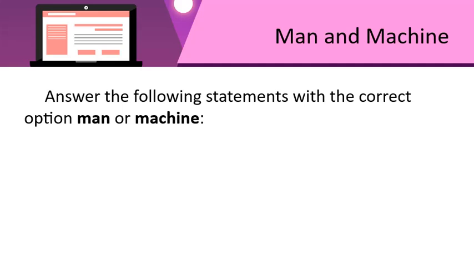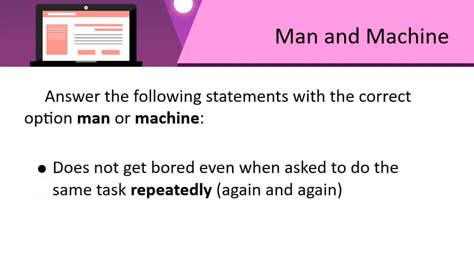The first one goes, does not get bored even when asked to do the same task repeatedly. That means again and again. So, which one is it that doesn't get bored even when doing the same task again and again? Do you get bored when you are asked to do something over and over again? If mama makes you write pages after pages, won't you get bored? But when a computer types pages after pages, it doesn't get bored. So, the correct answer is computer.